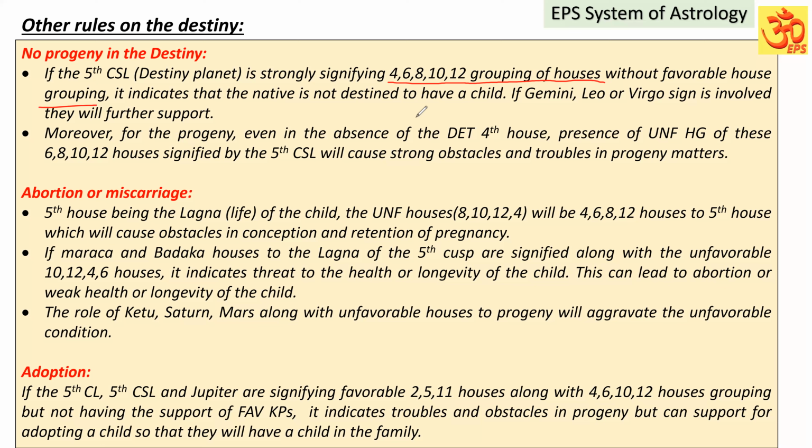Please understand, it is not required that the fifth sublord should have all these house groupings. In the absence of the favorable grouping, presence of any of these combinations at the star level or sublevel can have all this grouping also. If they have this unfavorable grouping without the favorable grouping of houses, it indicates that the native is not destined to have a child. Along with that, if Gemini, Leo, or Virgo sign is also involved, they will further support this, because these signs are all barren signs.